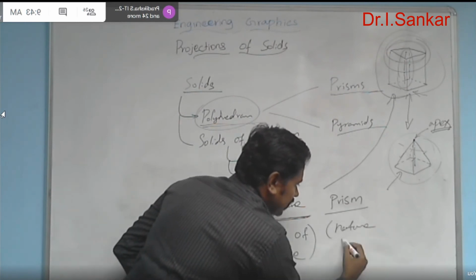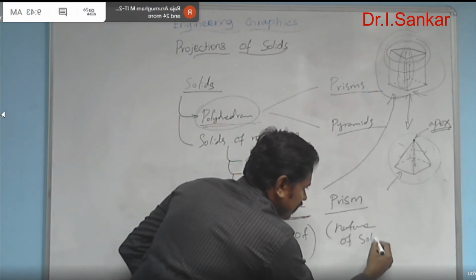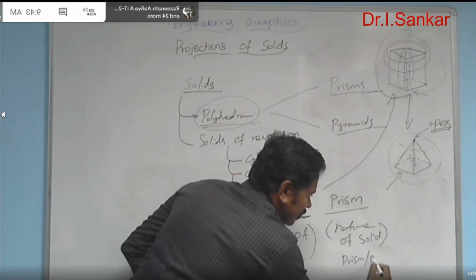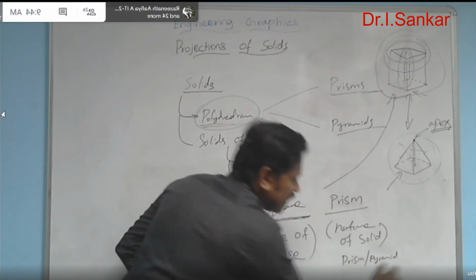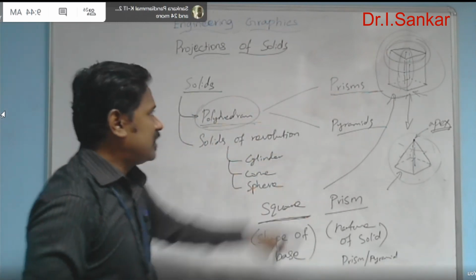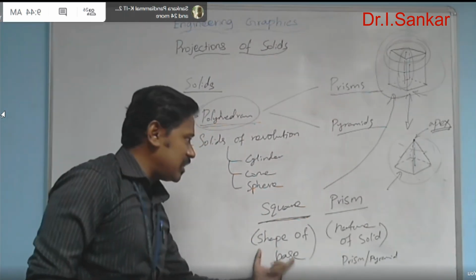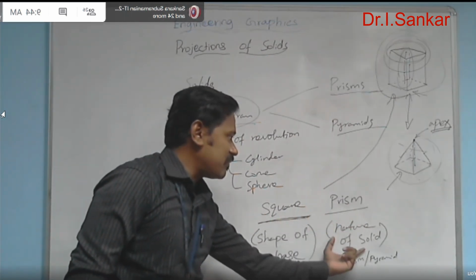nature of solid, whether it is a prism or pyramid. In that case, you can name any solid. This solid is nothing but square prism. The shape of the base is square. The nature of the solid is prism.